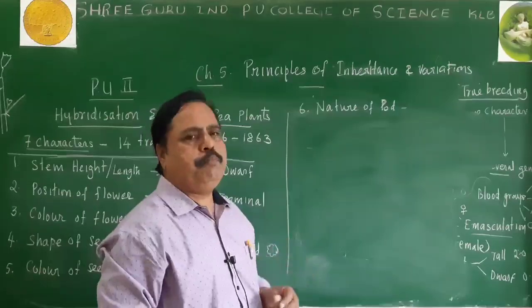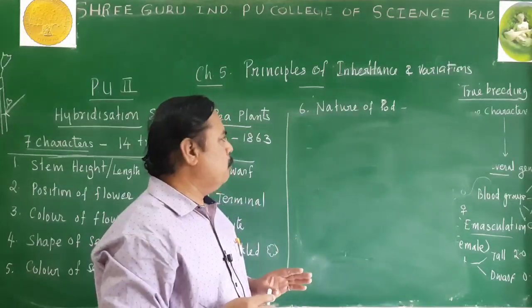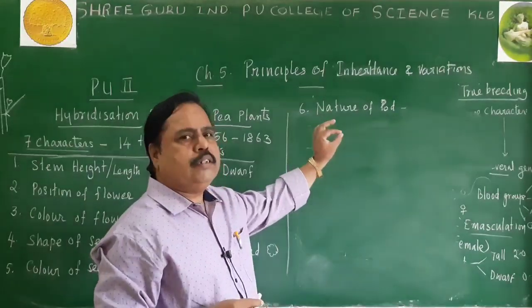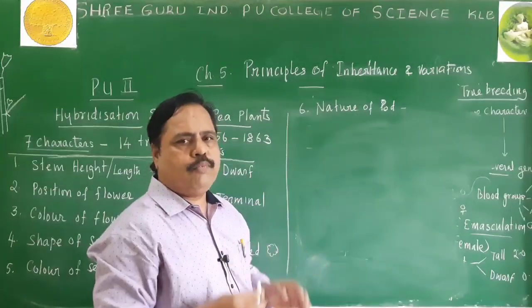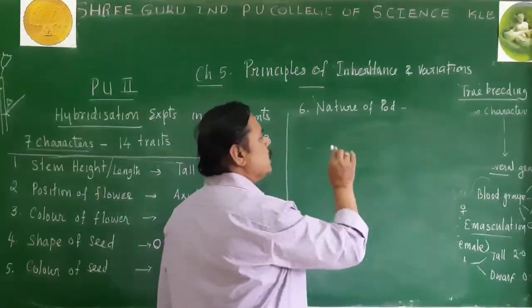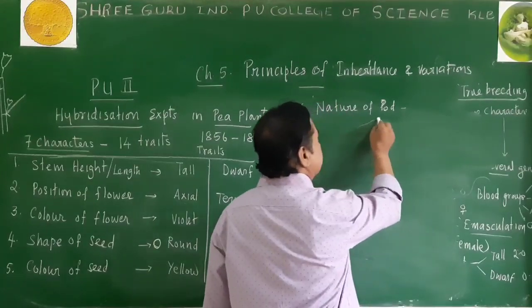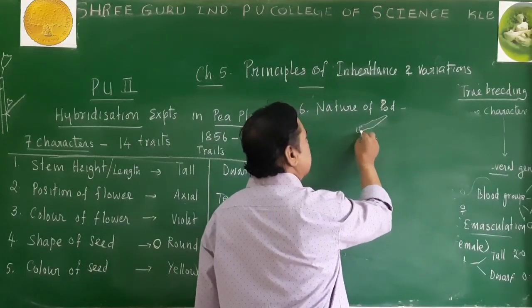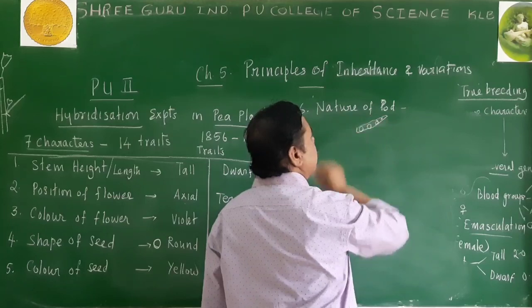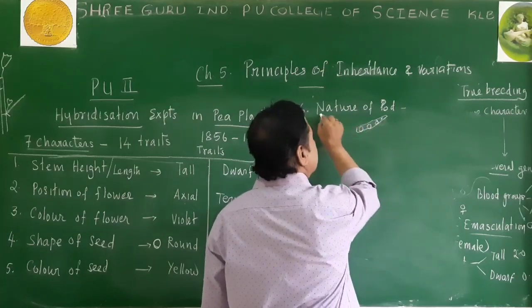What is meant by pod? Pod is nothing but a dry, dehiscent fruit, the fruit of the pea plant where the pea seeds are located. So imagine this is the pod in which the pea seeds are located like this. This is called nature of the pod.